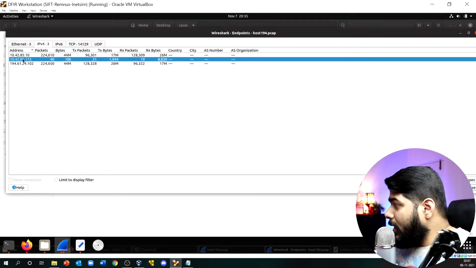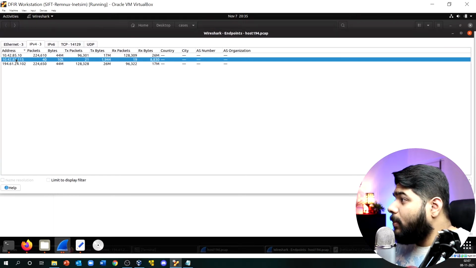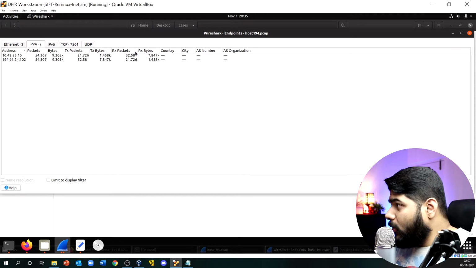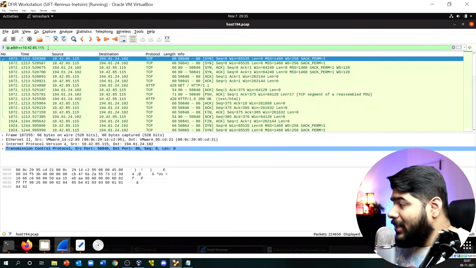Okay, so if I double click it over here and copy that particular IP, I just want to make it a filter. So I selected apply as filter over here, and closed this down, and you see that this has been applied as my filter.